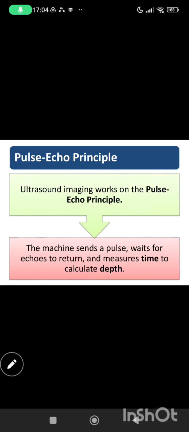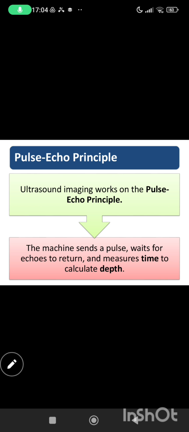So, speed of sound is fastest in which material and slowest in which material? Fastest is in bone, slowest is in air. Okay, good. And what is the exact value in air? Air is 330. Bone, I think it's 4,000 now. Okay, good.